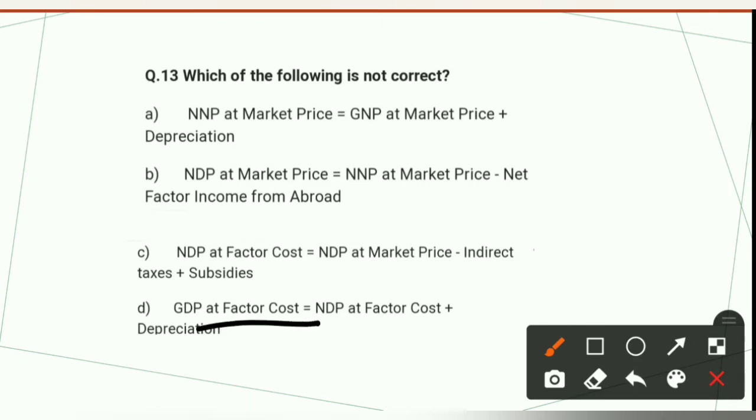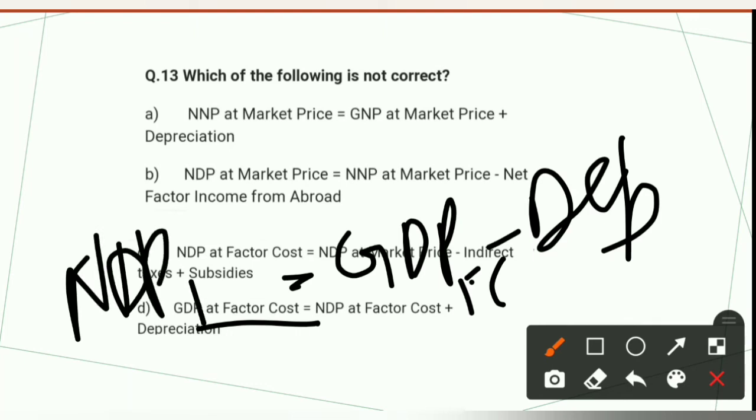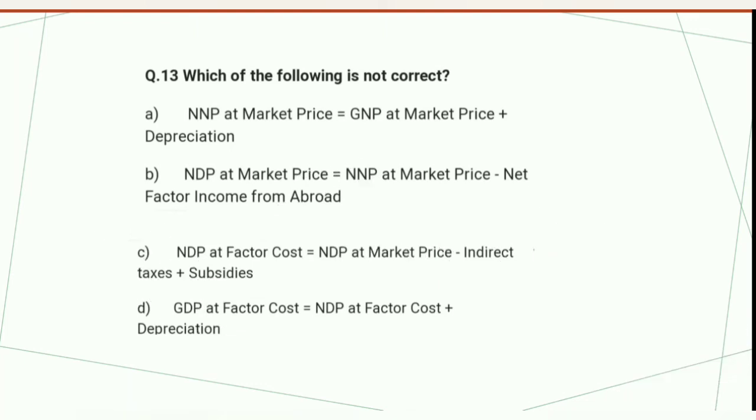GDP at the factor cost is equal to NDP at the factor cost plus depreciation, or you can also say that GDP at the factor cost minus depreciation is equal to NDP at factor cost. Similarly, these two are also correct. You can see yourself. Now see 14th question here.